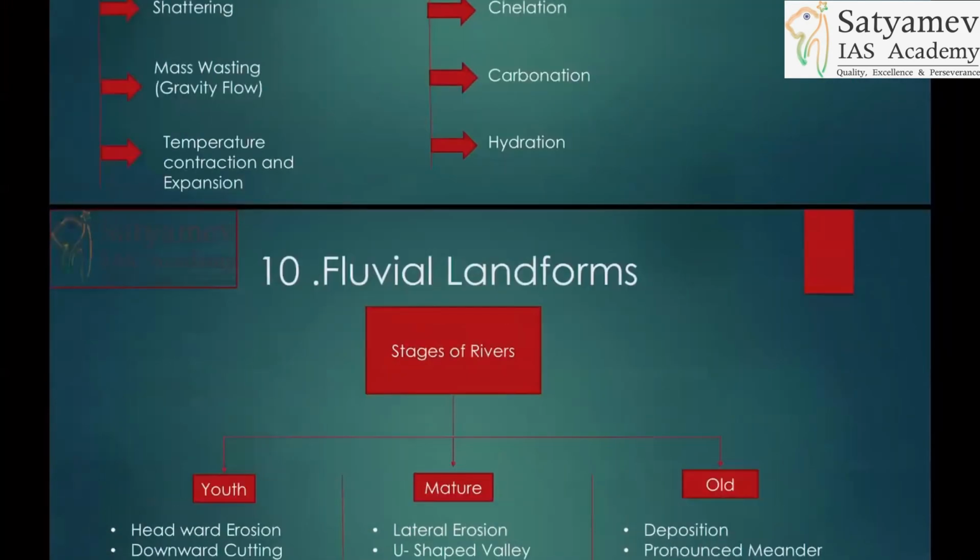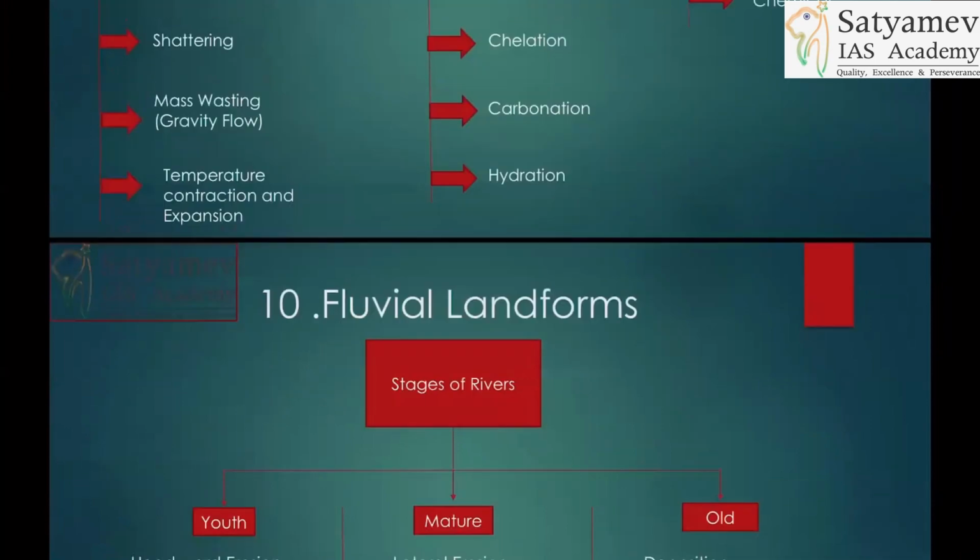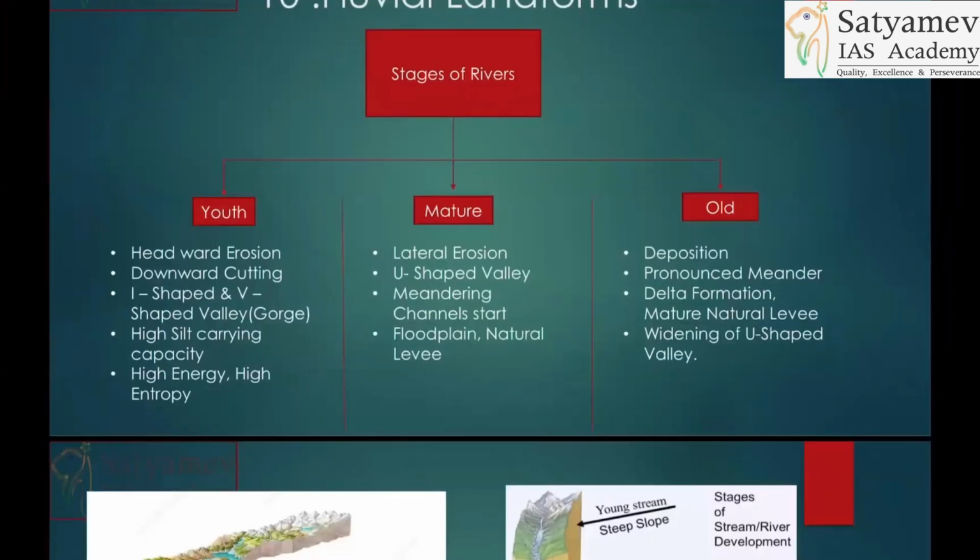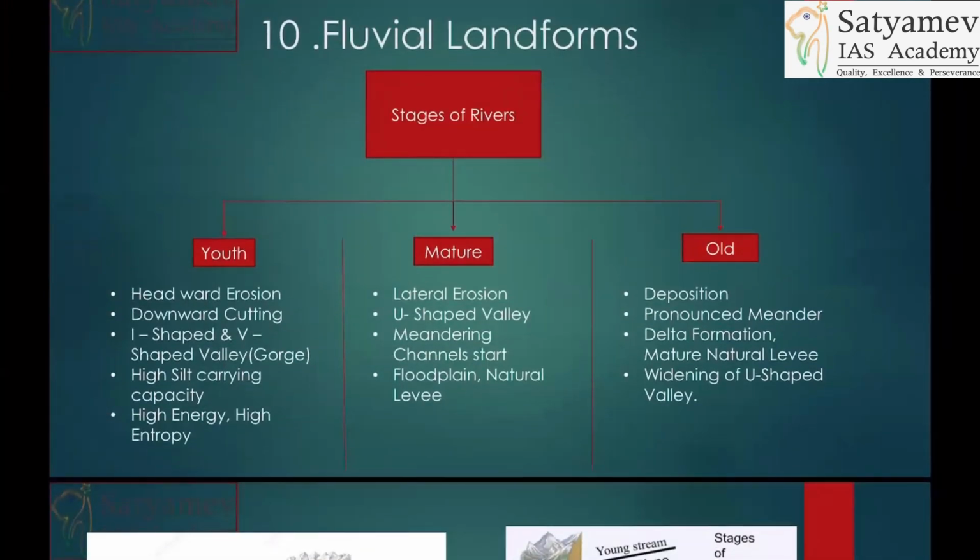Then comes landform. You know about that. I do not need to explain that. Then fluvial landforms. Again, here, if you are asked about any landforms, either take the structure of erosional and depositional features or take the structure of youthful, mature, and old stage. It will be easier to have erosional and depositional features.